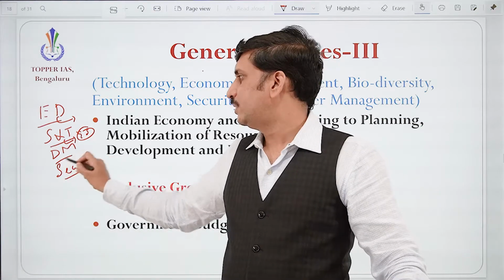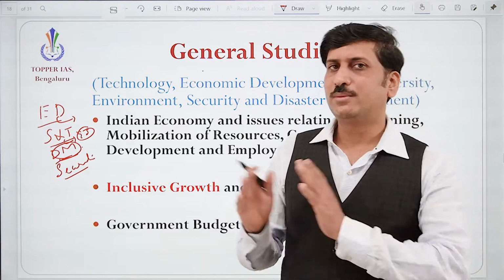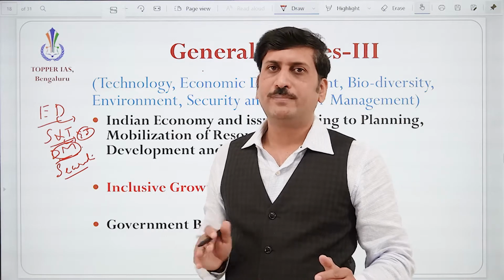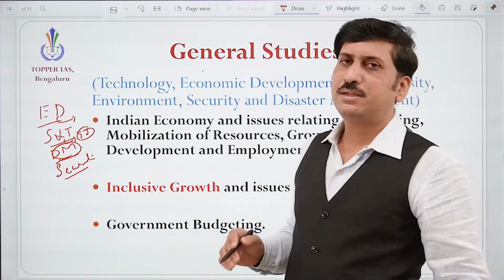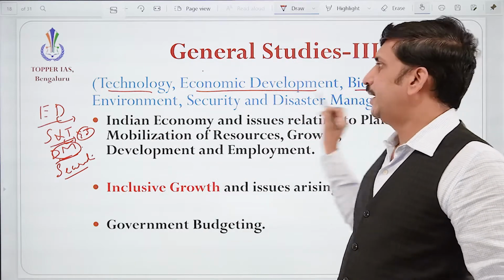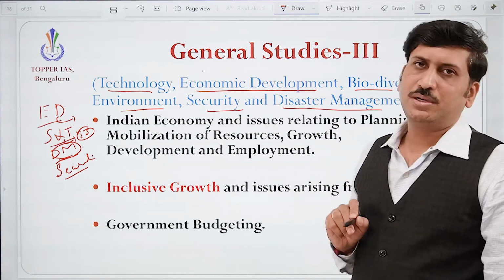Disaster management overlaps with what we have studied in geography, so both will overlap here. So General Studies Paper 3 covers technology, economic development, biodiversity, environment, security and disaster management.